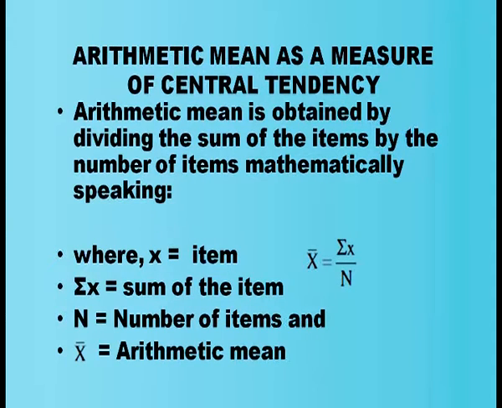So once again, x bar, the arithmetic mean, equals sigma x by n. Here sigma x is the total of the x values. What are the x values? X values are the numerical values of the data, and n stands for the number of items of the series.